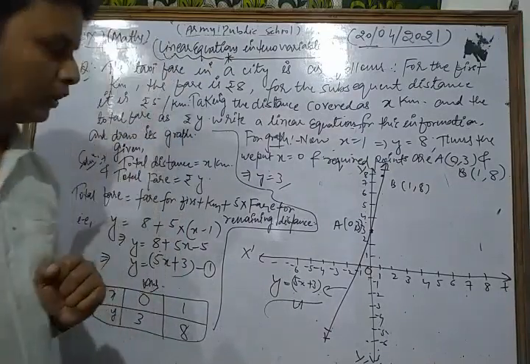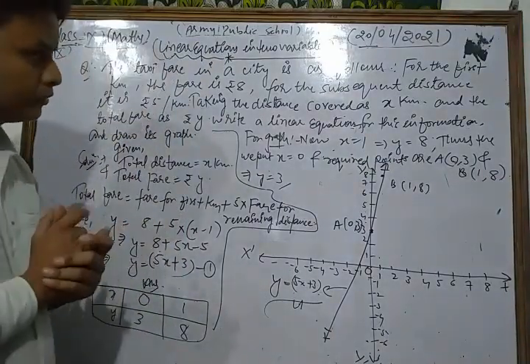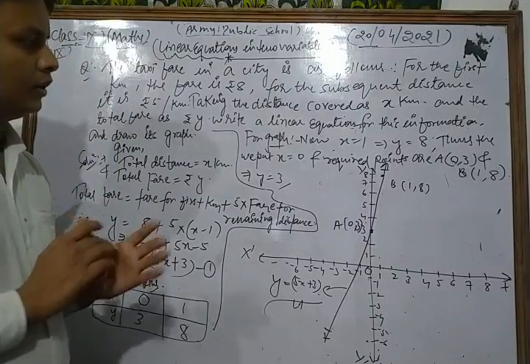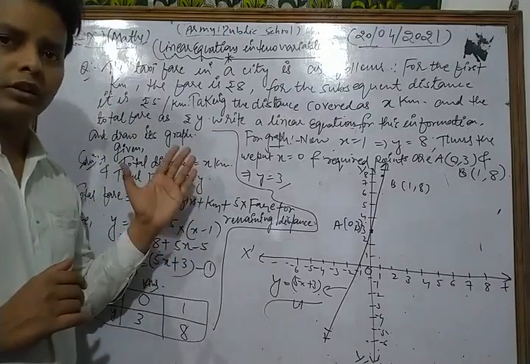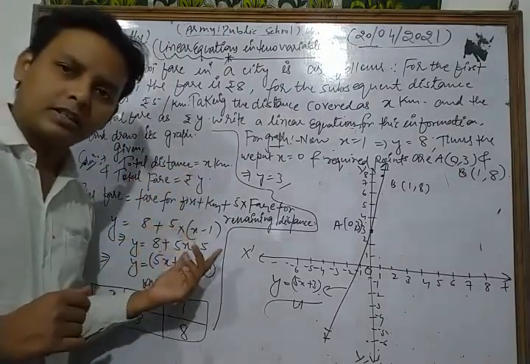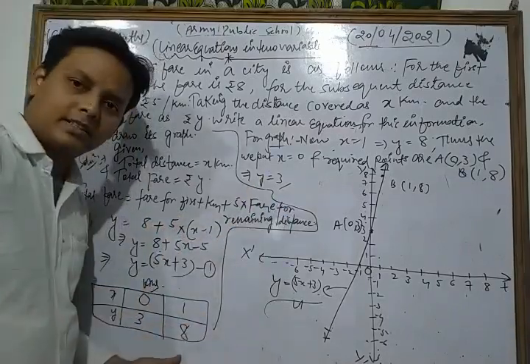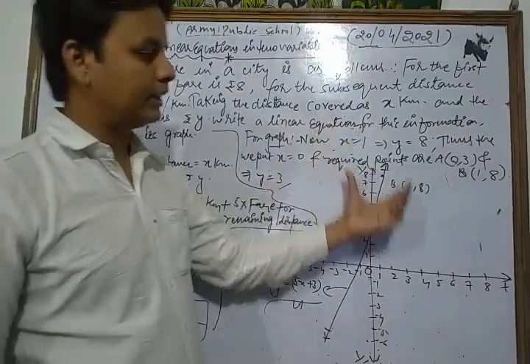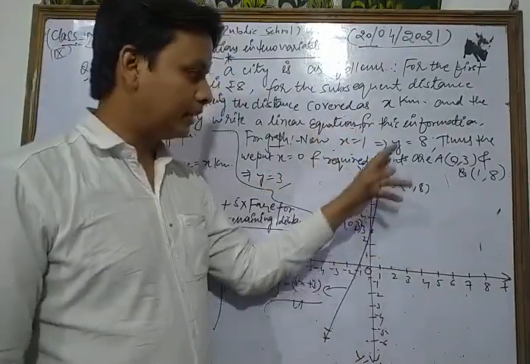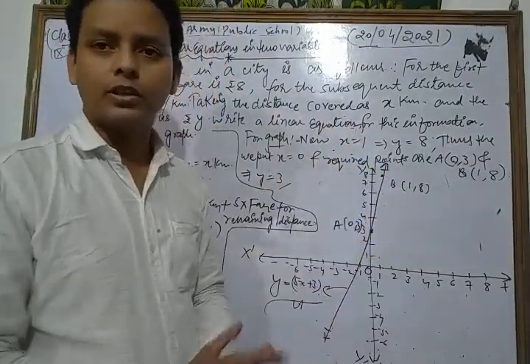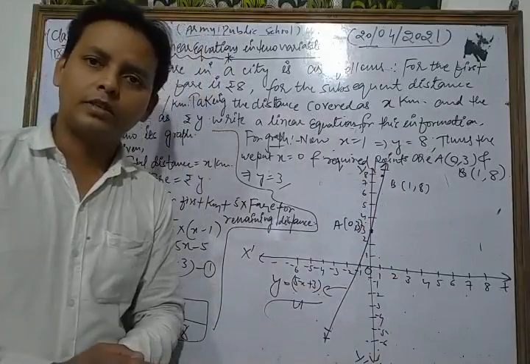Now let's see. First of all, according to the statement, we write the linear equation in two variables. After that, we find their coordinates. After that, we plot them on the graph paper and join these coordinates, which is the required solution, the graph of the given equation.